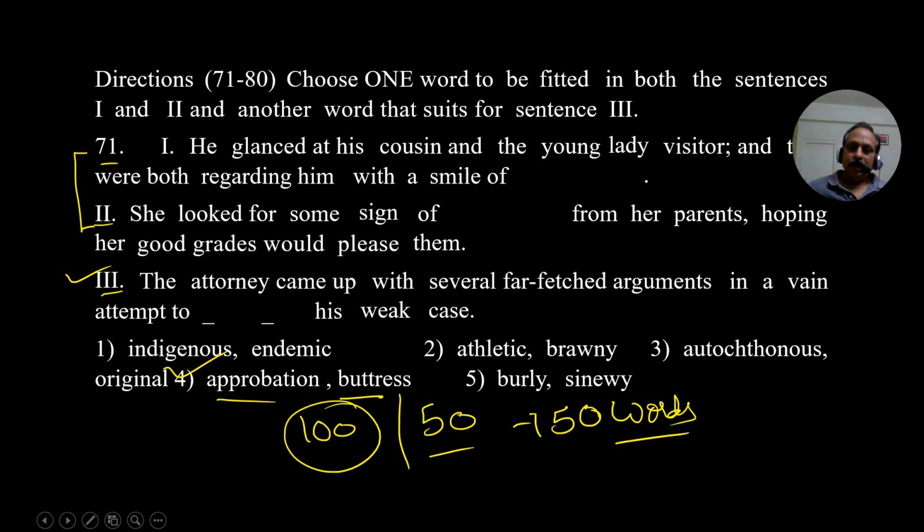He glanced at his cousin and the young lady visitor, and they were both regarding him with a smile of approbation. Approbation means appreciation, praise. Please listen very carefully. I will give the meanings of these. And she looked for some sign of approbation from her parents, hoping her good grades would please them. It goes with the first sentence as well as the second sentence. Let us go to the third sentence. The attorney came up with several far-fetched arguments in a vain attempt to buttress his weak case. Buttress means support or strengthen. This is also right. So the answer is the fourth option.